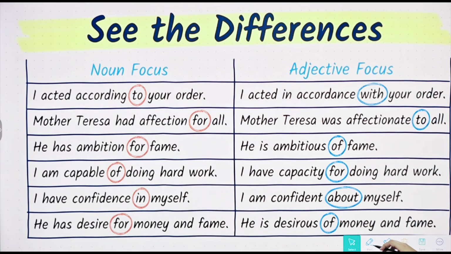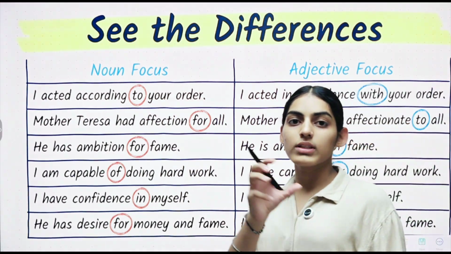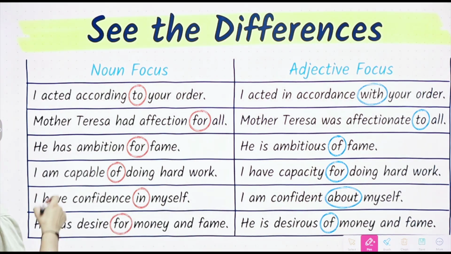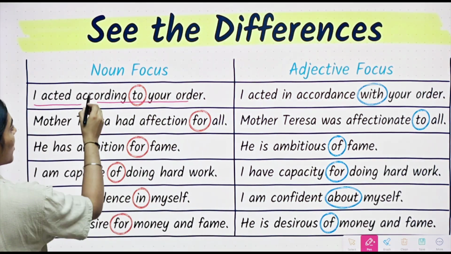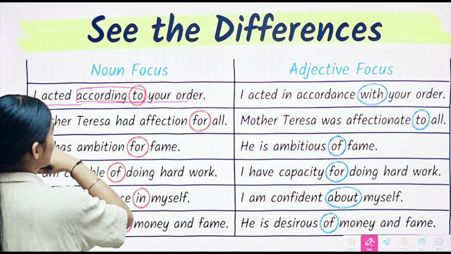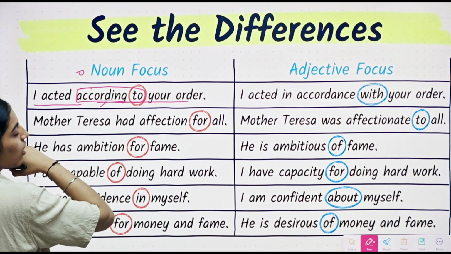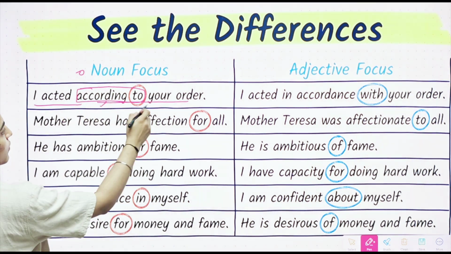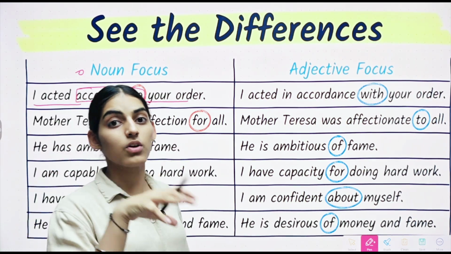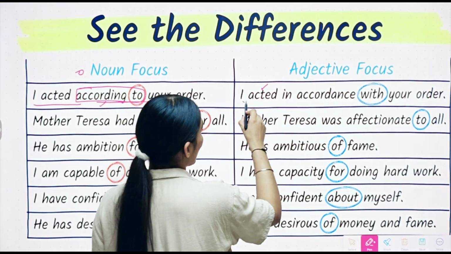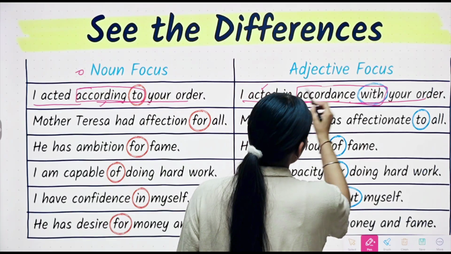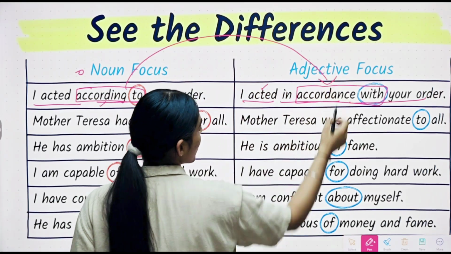Alright. Now moving on to the last page, in which we will see noun focus and adjective focus. This is very important. For example, whenever we say "I acted according to your order," here "according to" is a preposition phrase which has been used, but here it has been used as noun. We are focusing on noun. And whenever we are focusing on adjectives, it will be used in this manner: "I acted in accordance with your order." So "according to" has changed to "accordance with."